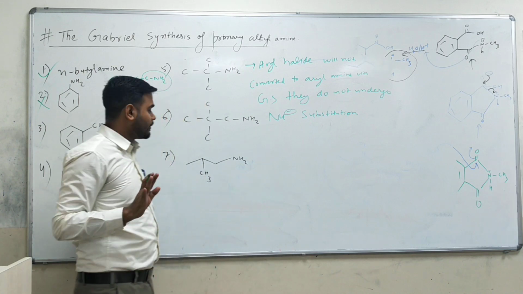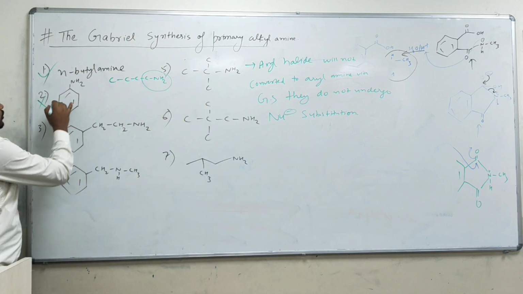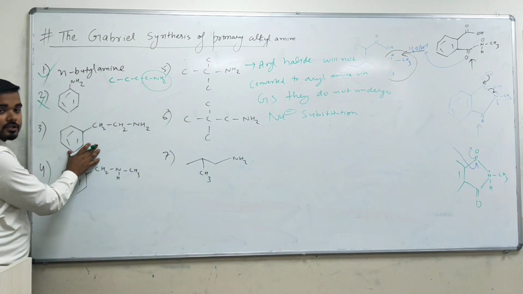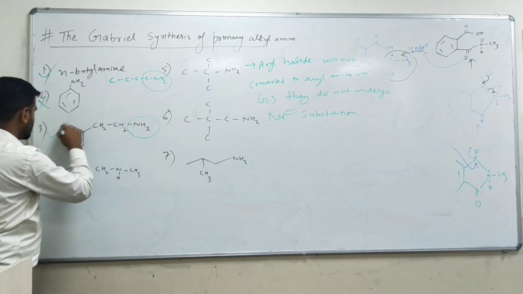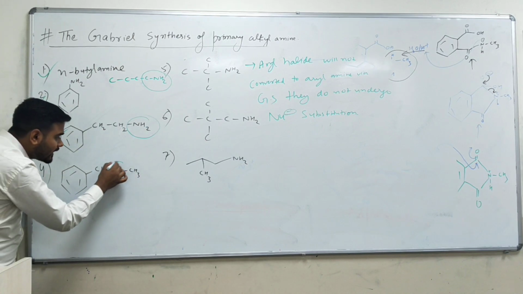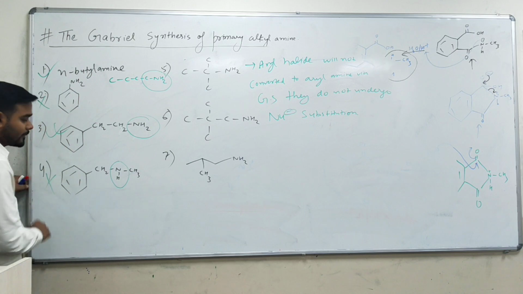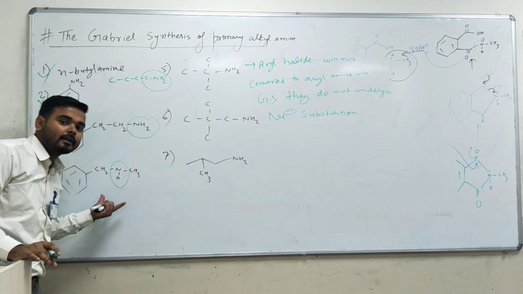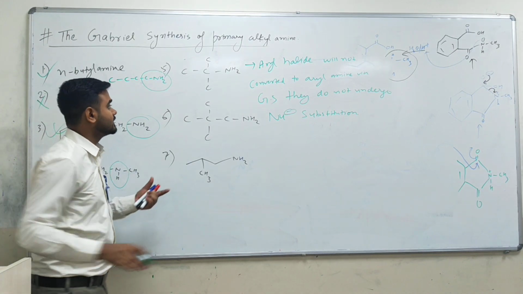So very important. So aniline will not show. If you see this one, again you are getting a 1 degree amine, this will show. If you see this one, here you are getting a secondary amine, so this will not show Gabriel, meaning you cannot prepare this amine by Gabriel synthesis.